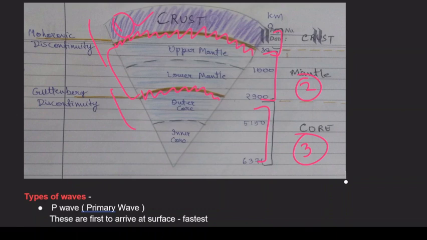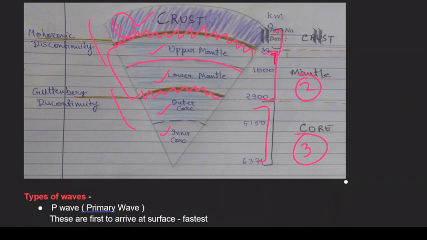Now, this is the major division when we talk about the internal structure of the earth. But there is more information associated here. There are certain divisions within the layers. So you have the upper mantle, lower mantle, outer core and inner core.